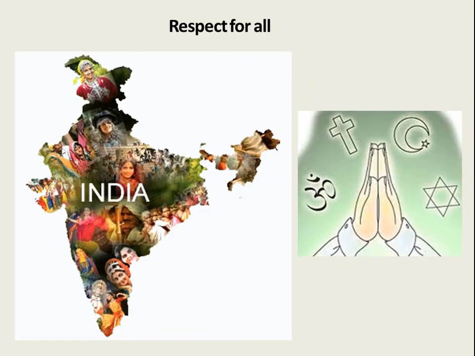Moving further, respect for all. When we are discussing unity in diversity, here we are observing the India map. In that we are able to see the different faces of the different regions and cultures and backgrounds of people. We are seeing respect for all the symbols of religion, right? And that shows equality to all the religions and respect for all.